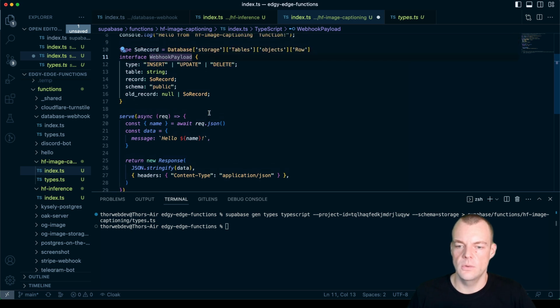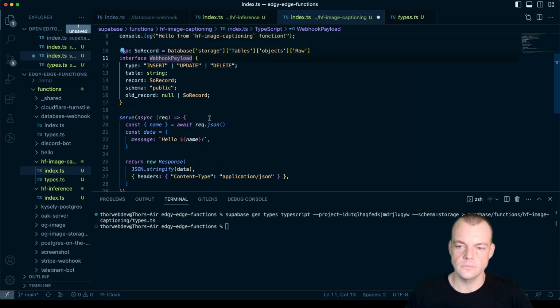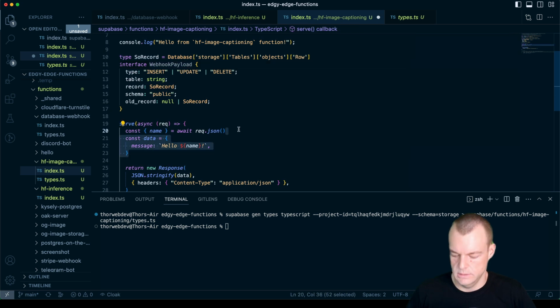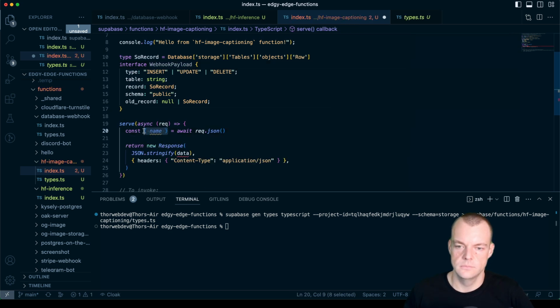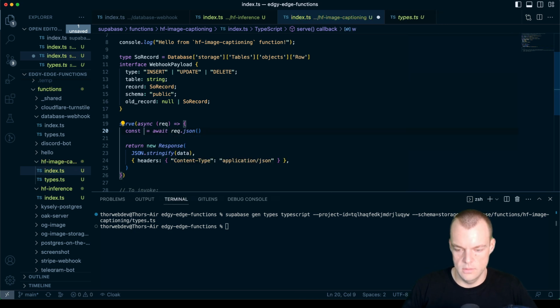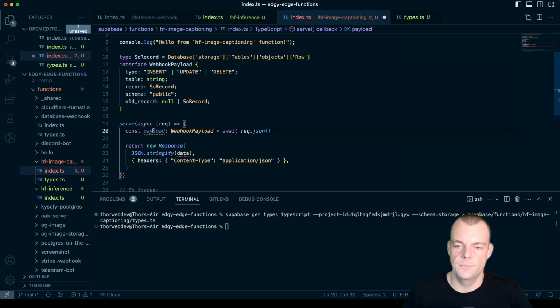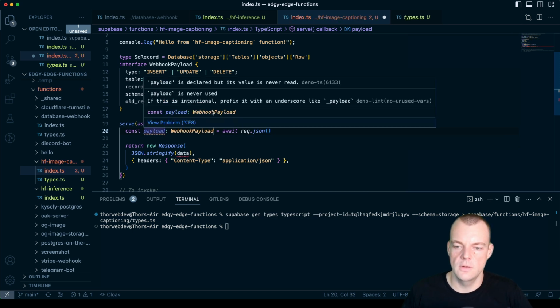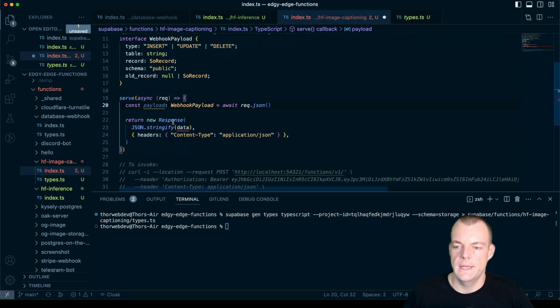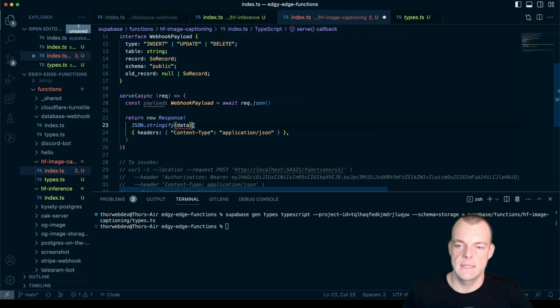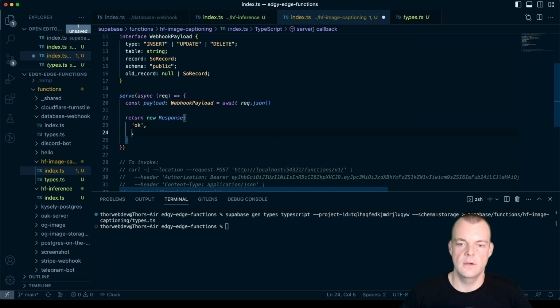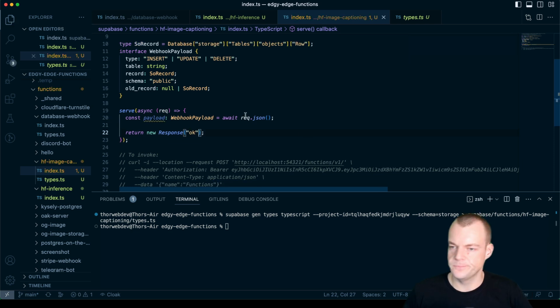And then basically what we want to do is, let's call this payload, our webhook payload. So that's the JSON payload that's being sent from our database webhook trigger. And then let's just respond with OK. Actually, we don't need any headers for sending an OK.